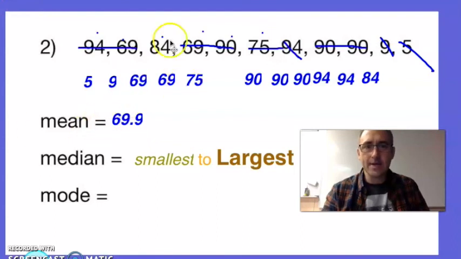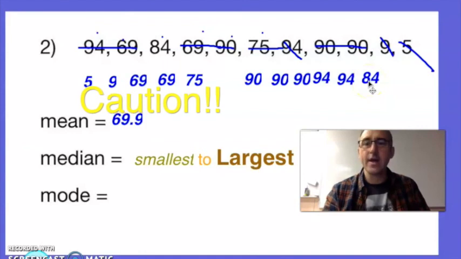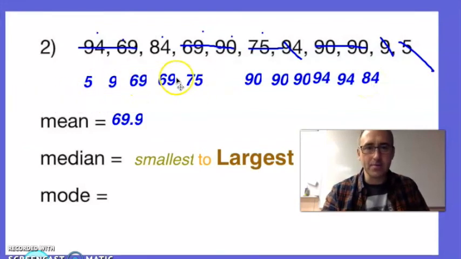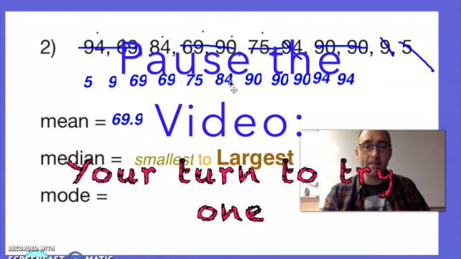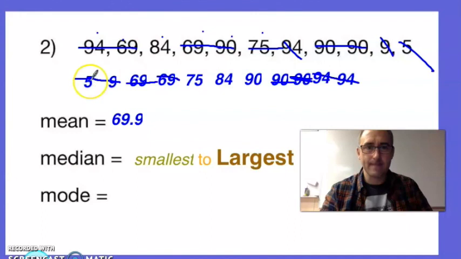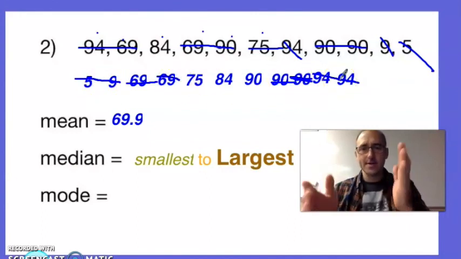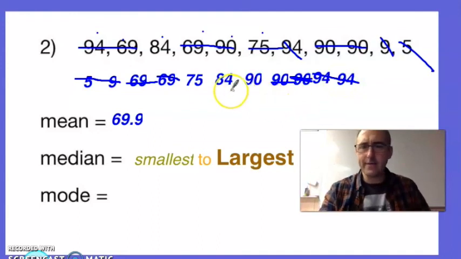As I was doing this, I got down to my last 84, and I didn't know where to put it, so I stuck it back here. It's important to double check that these numbers are in order from smallest to largest. In doing so, I see that 84 should go here. Now pause the video and do your cross-offs and see if you come up with the same middle number as I got. 1, 2, 3, 4 crossed off on this side and 4 crossed off on this side. So that I know they're balanced, but I have a few left. So I'll go to the left again and then to the right. My middle number looks like it is 84.